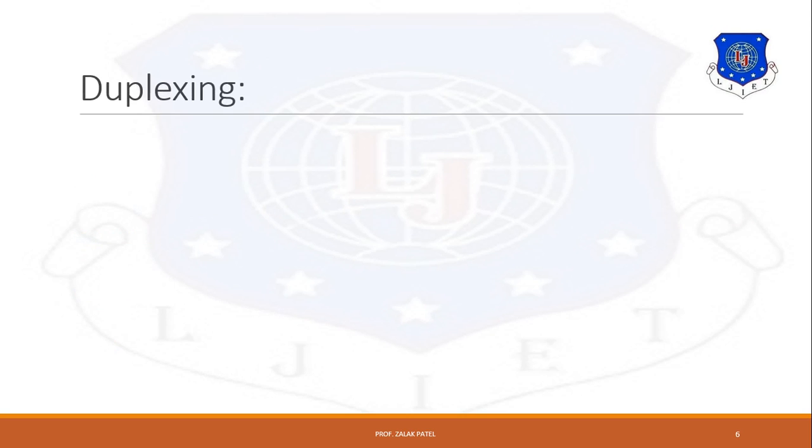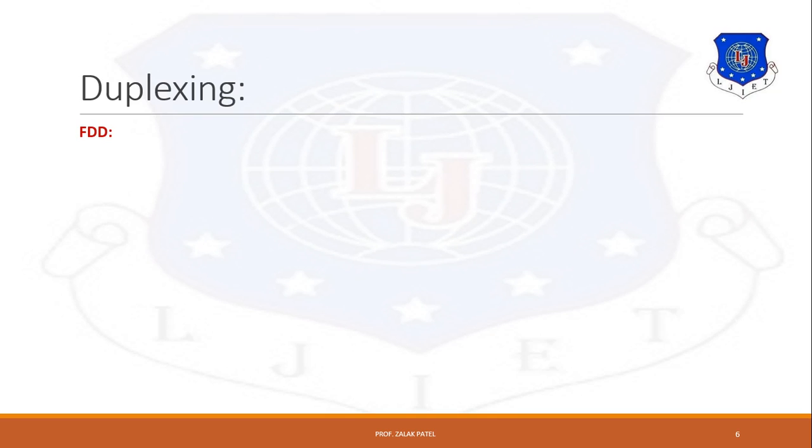Next is duplexing. The device used for duplexing is called a duplexer. So first of all, what is a duplexer? A duplexer is used inside a subscriber unit to allow the same antenna to be used for transmitting as well as receiving simultaneously. It is like full duplex communication, where transmitting and receiving take place simultaneously. It can be of two types: either FDD or TDD.